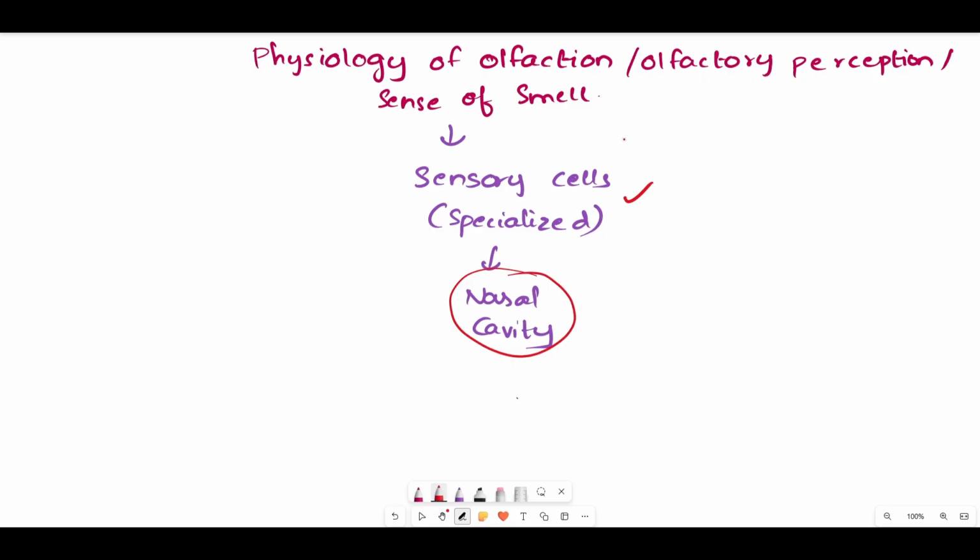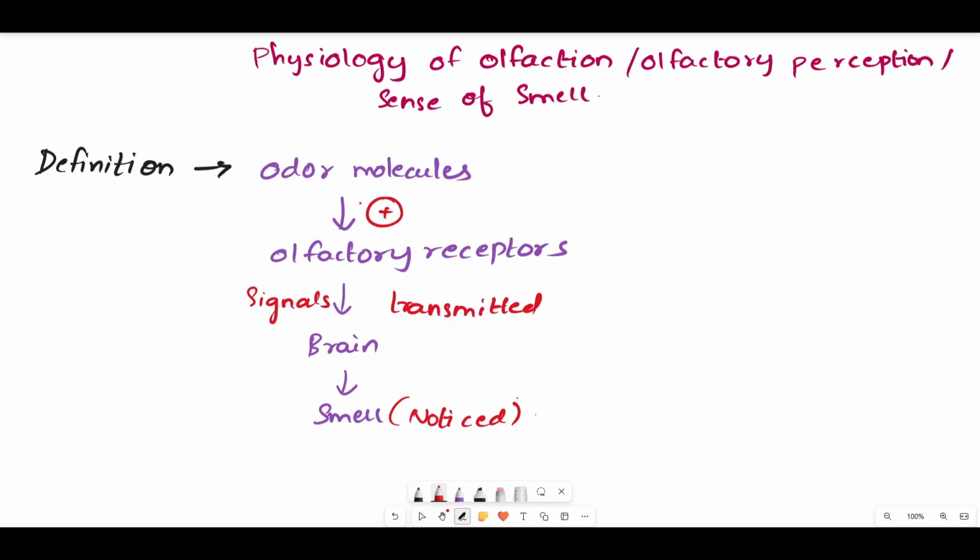So the physiology of olfaction, olfactory perception, or the sense of smell means the same. It is generally mediated by specialized sensory cells present in the nasal cavity. Coming back to the definition, there are odorous molecules that stimulate the olfactory receptors, due to which the signals are transmitted to the brain, where the smell is perceived.